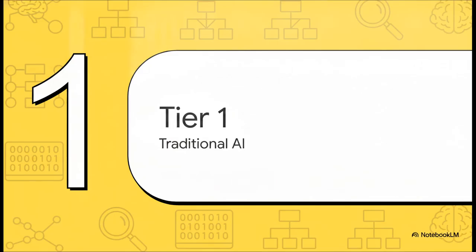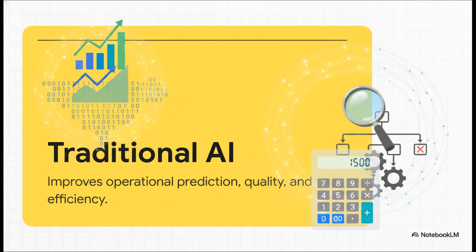All right, let's start right at the foundation, Tier 1, traditional AI fundamentals. So what is it? At this baseline maturity, traditional AI is primarily an analytical tool. It's crunching the data to forecast what a business needs. For anyone going into accounting, think of traditional AI as the ultimate variance analysis tool. It uses historical data to tell operations managers exactly what's going to happen next, which helps them optimize quality and, ultimately, protect those profit margins.